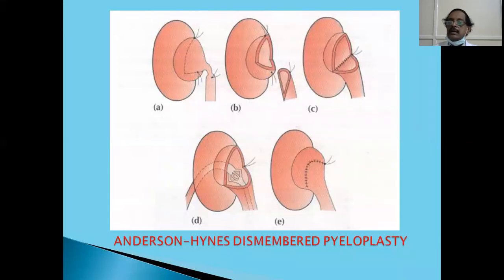There is another argument. If you operate on the lesser functioning kidney first, the better functioning kidney will give a better chance of survival. But naturally, you operate on the symptomatic side first. Suppose it's causing severe pain, you operate on that side first, and then the bigger kidney first. That's the indication for surgery in the bilateral case.